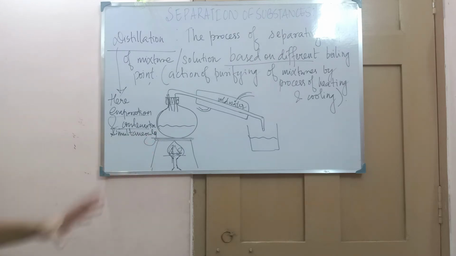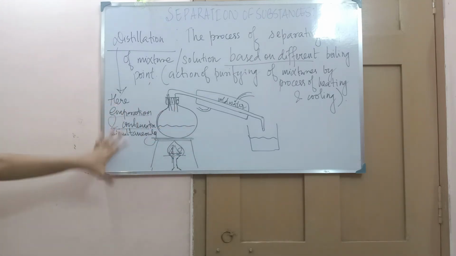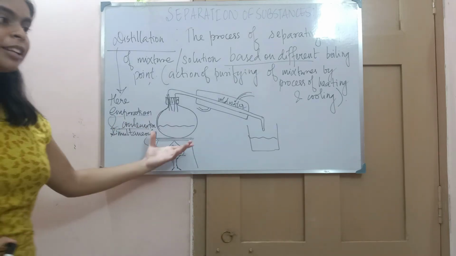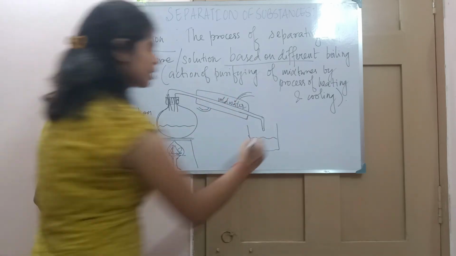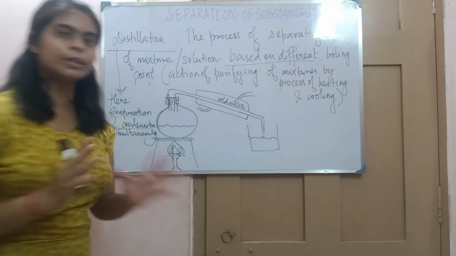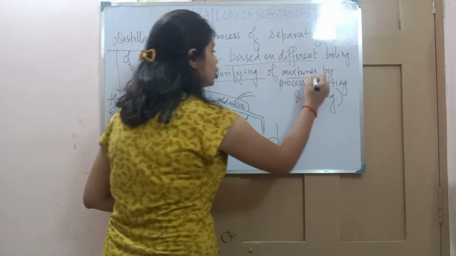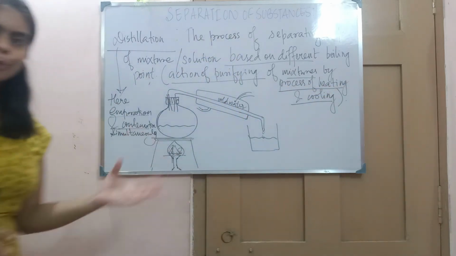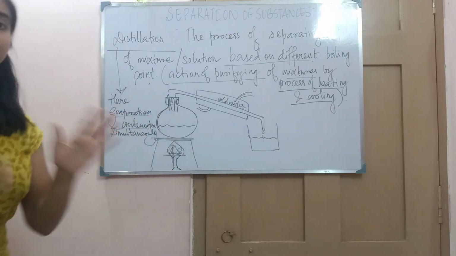In a laboratory, with the help of certain apparatus, we can evaporate the liquid, at the same time condense the liquid, and collect the liquid in another beaker. So distillation is the action of purifying a mixture by the process of heating and cooling, where heating as well as cooling both occur together.